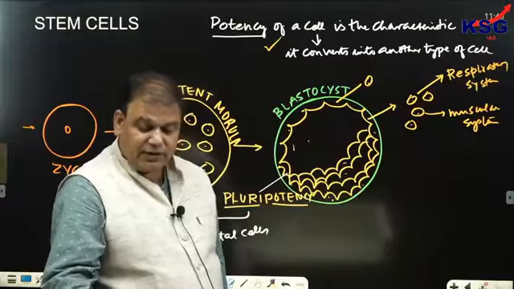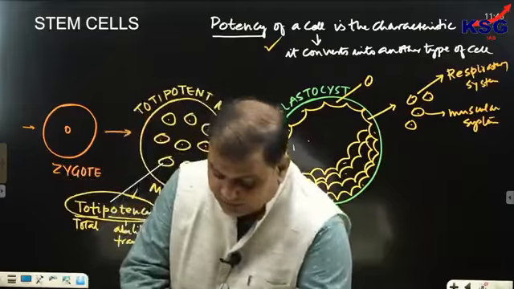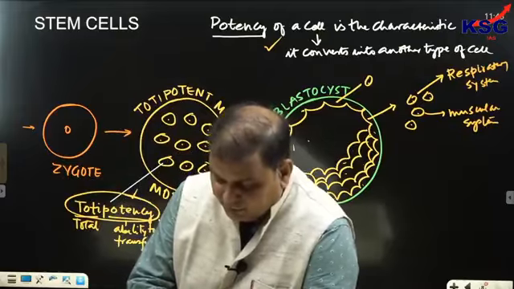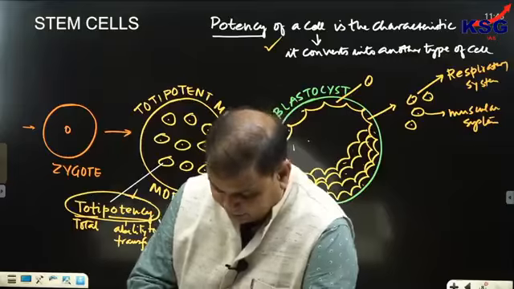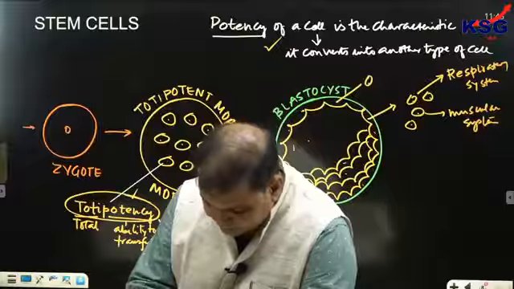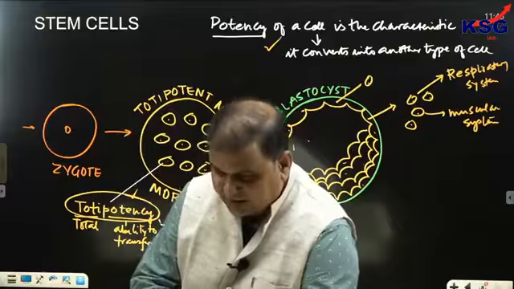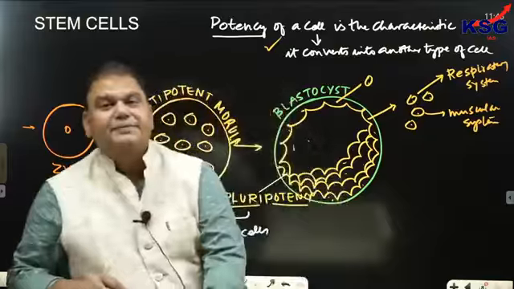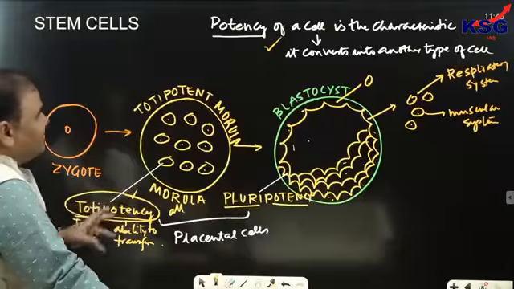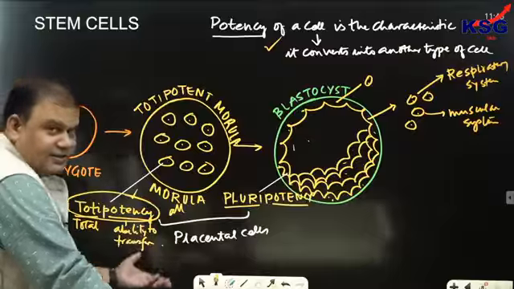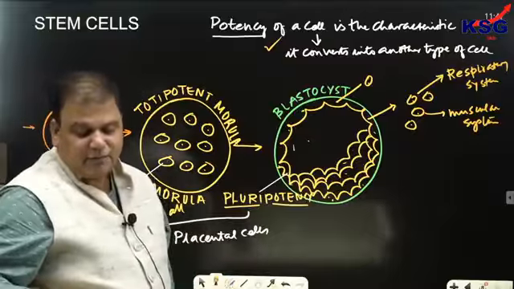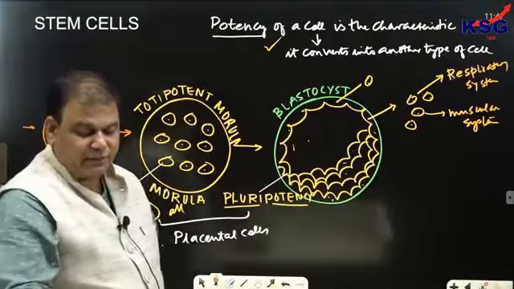Fine. So this is called as pluripotency. Now, the difference between totipotency and pluripotency is that of the placental cells. Totipotent cells can transform into placental cells, but pluripotent cells cannot transform into placental cells.